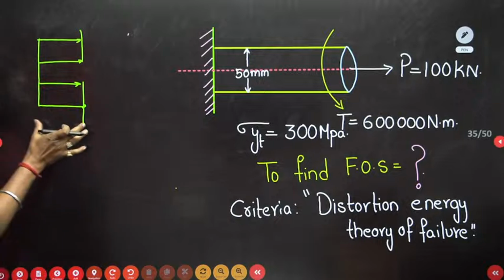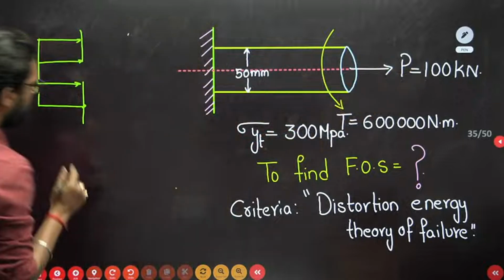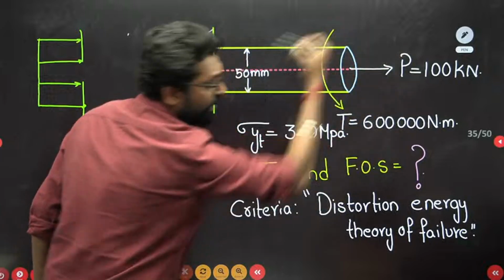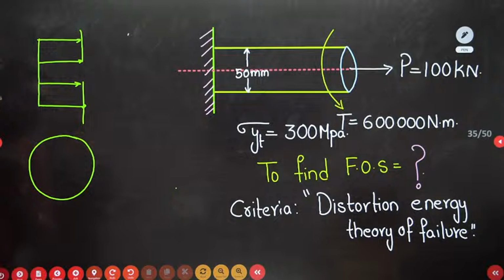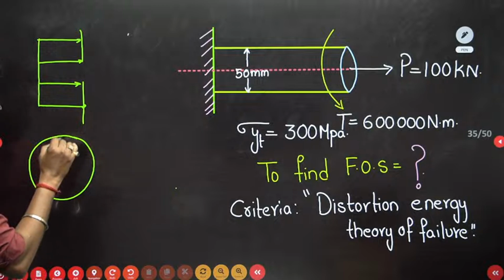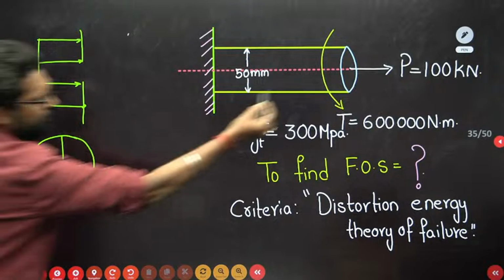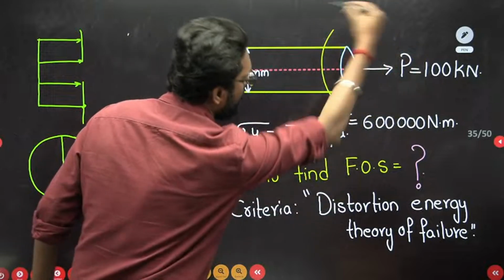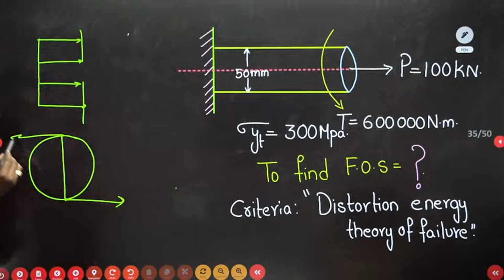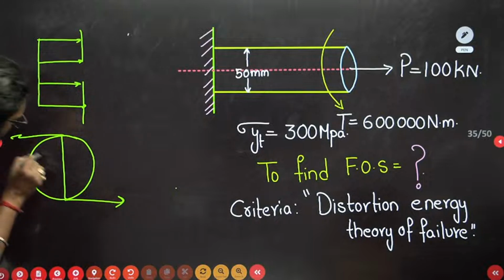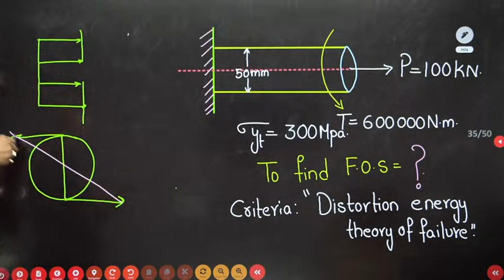So uniform load is there due to this normal stress, and if there is a torsion, there must be a torsional stress produced. If there is a circumference and an axis, in this direction, that means this is anti-clockwise. So this is a torsional shear stress. This is the direction of torsional shear stress. This is the direction.